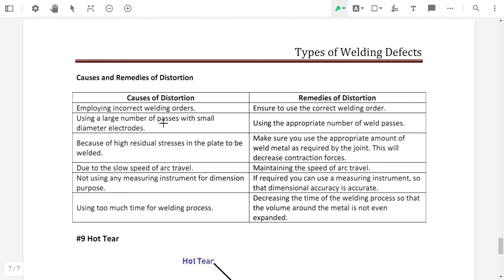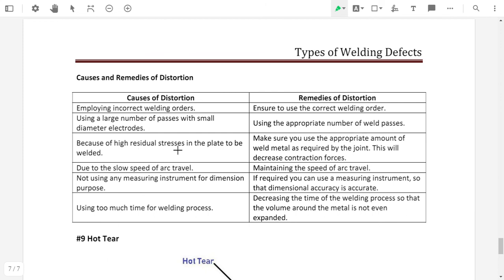Using a larger number of passes with a small diameter electrode. If we use a large number of passes, meaning we require 3 passes for a proper weld, and we are using 10 passes instead of 3 by changing the diameter of the electrode, then it will cause distortion. So to avoid this, we need to select the appropriate number of passes for the welding, and the appropriate diameter of the electrode should be selected.